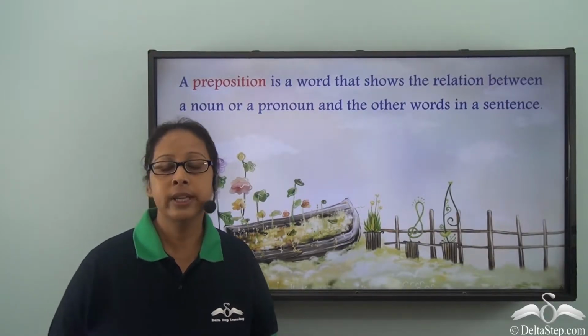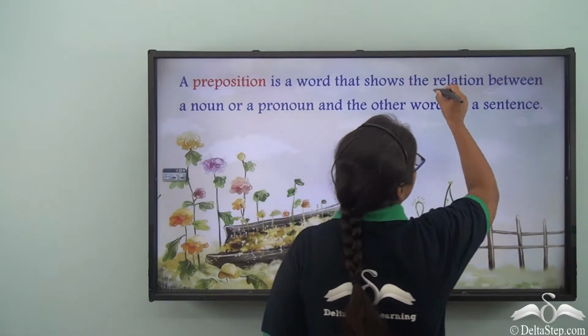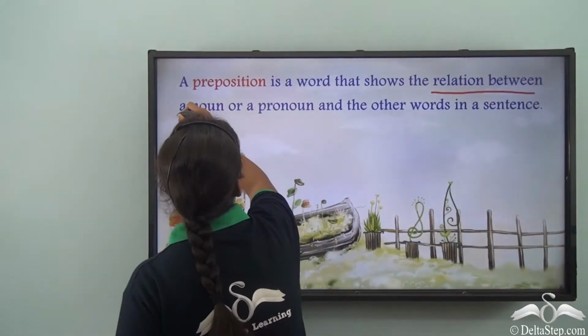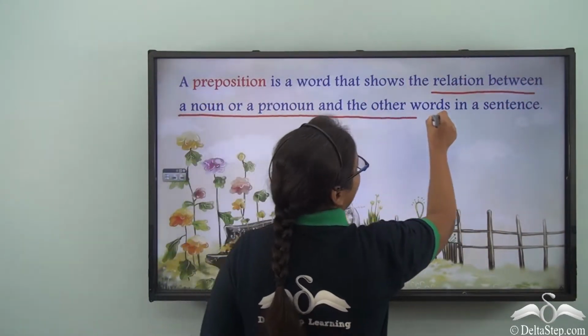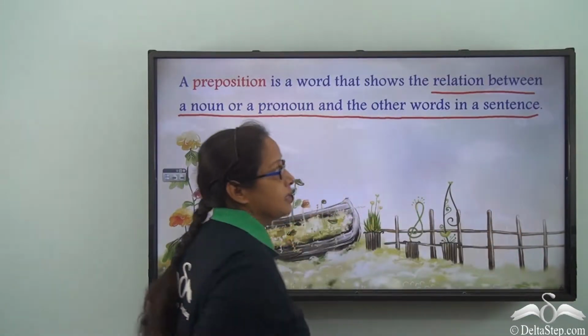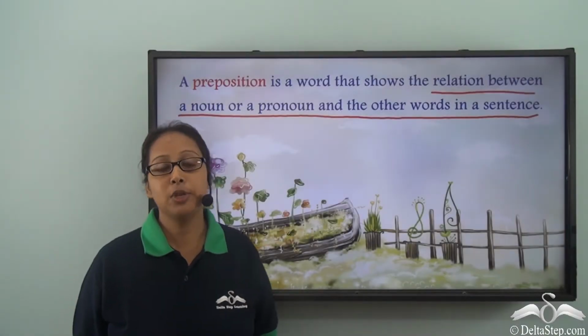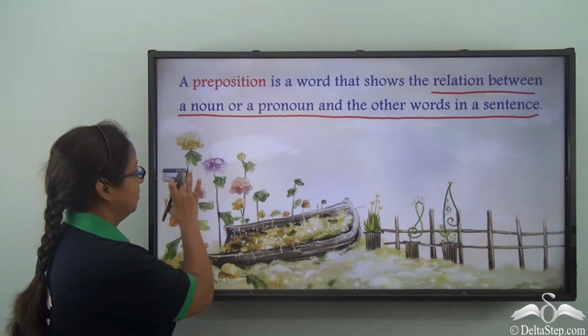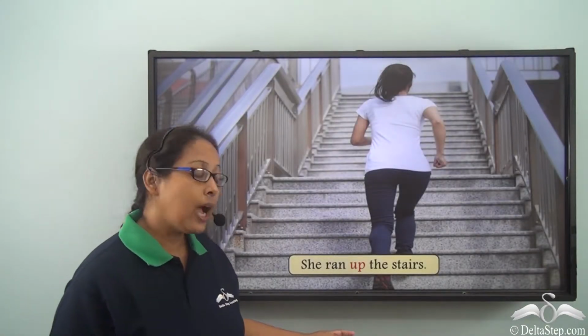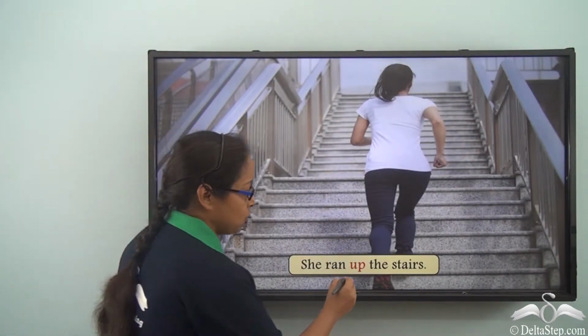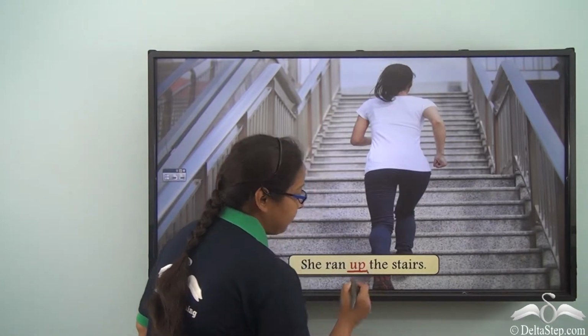A preposition is a word that shows the relation between a noun or a pronoun and the other words in a sentence. Today we are going to learn some new prepositions. She ran up the stairs. So the preposition here is up.